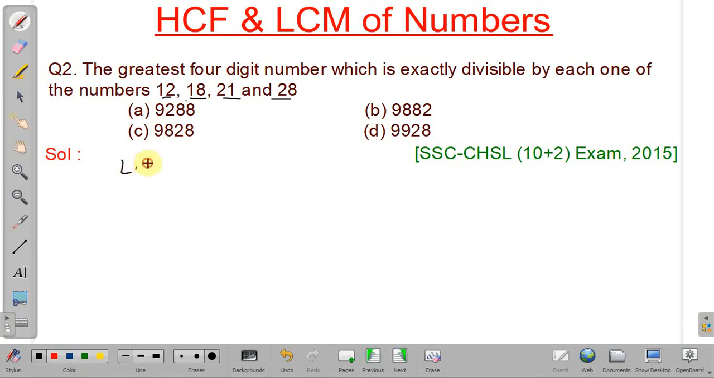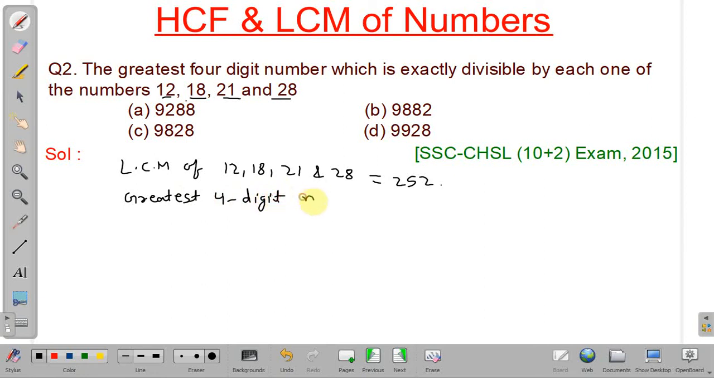So the LCM of 12, 18, 21, and 28 will be equal to how much? When you calculate, you will get 252. And we know the greatest four-digit number is 9999.